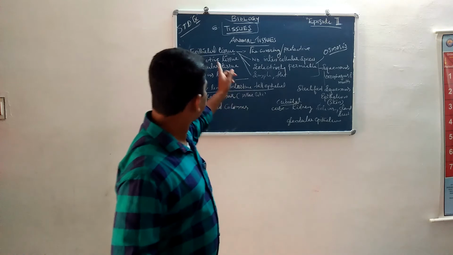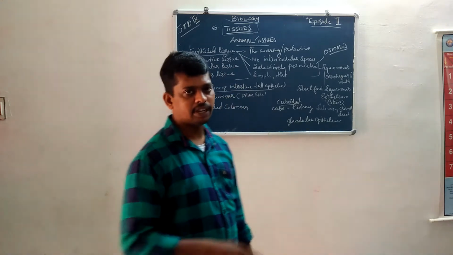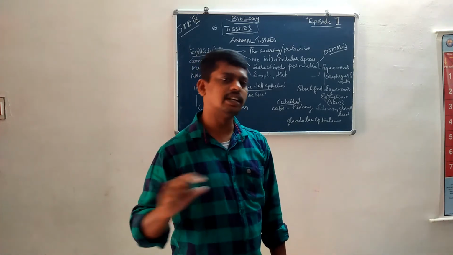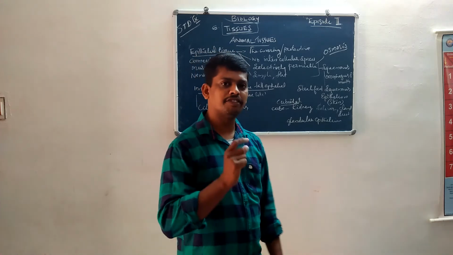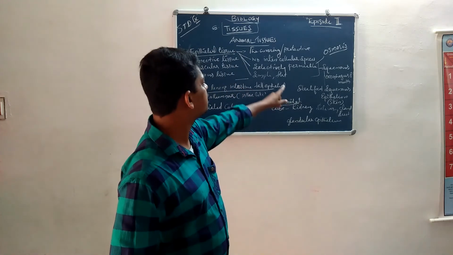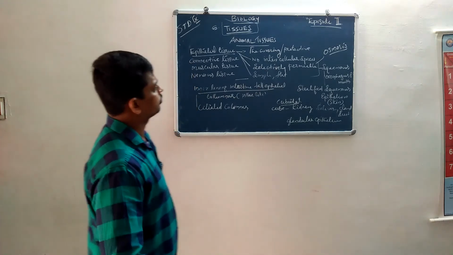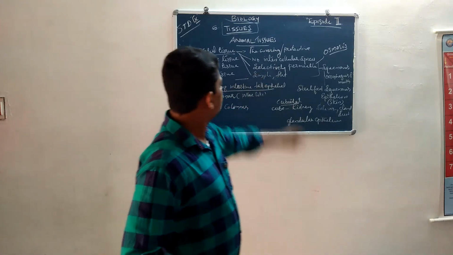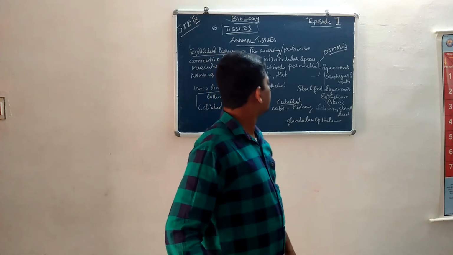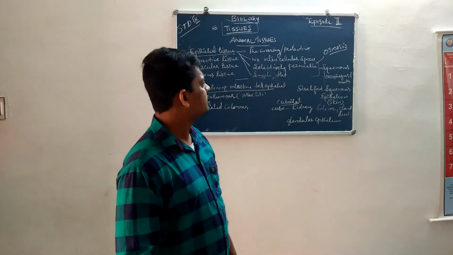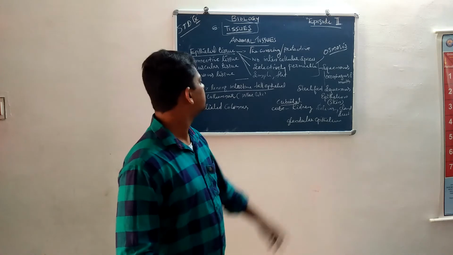And these epithelial tissues are very simple and flat, with a single-layered, simple and very flat arrangement of cells. Okay, then this selectively permeable simple flat epithelium is known as squamous epithelium.